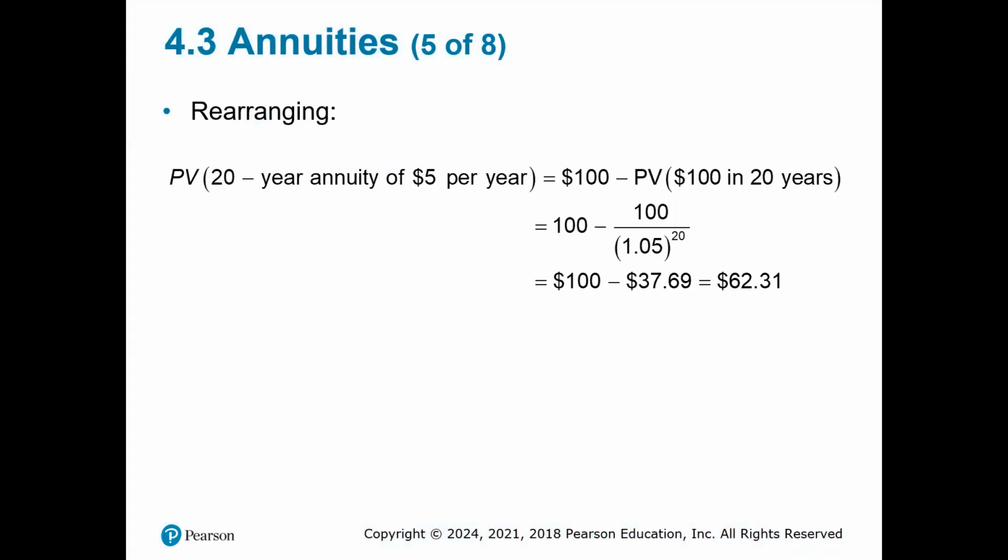So with rearranging, you have the PV of the 20-year annuity of $5 per year equals $100 minus the PV of the $100 in 20 years, which equals 100 minus 100 over 1.05 to the 20th power, meaning the 20 years, which equals $100 minus $37.69. And that leaves a balance of $62.31.